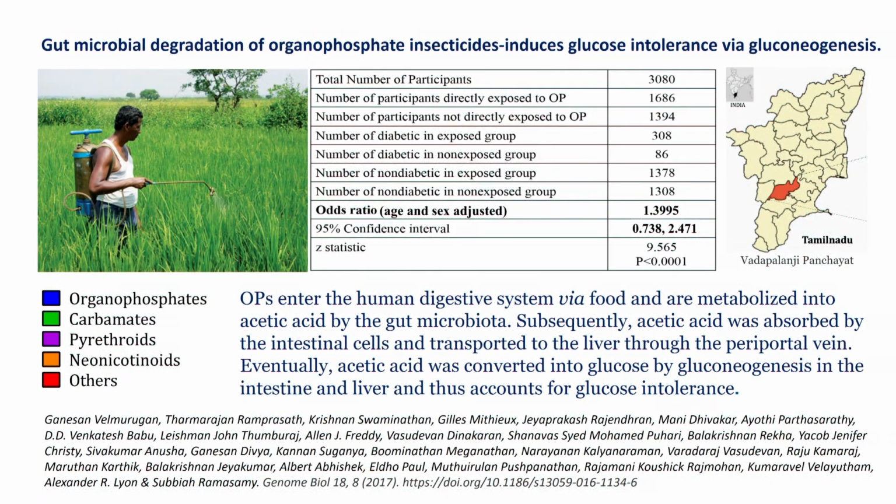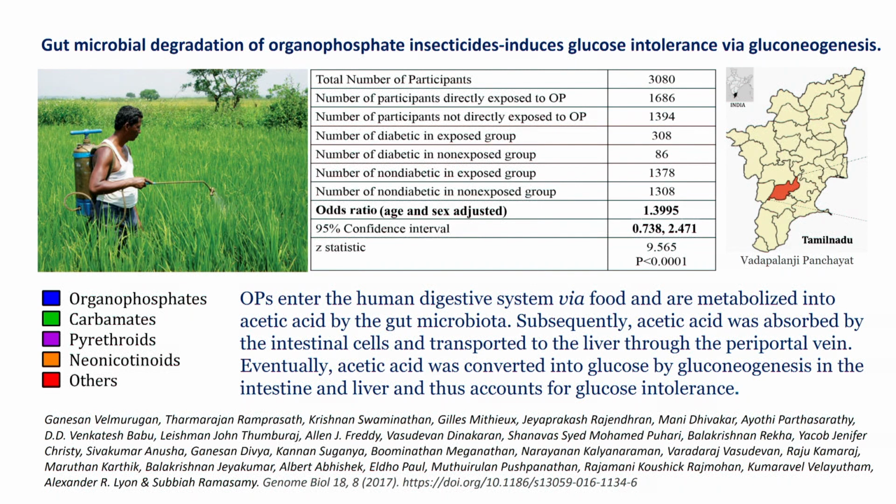Organophosphorus. All of you know everything about organophosphorus. This is from Tamil Nadu, a large study with French collaboration, with 2 universities from the United States and 2 universities from France. They found that this is not new or unique to this population.